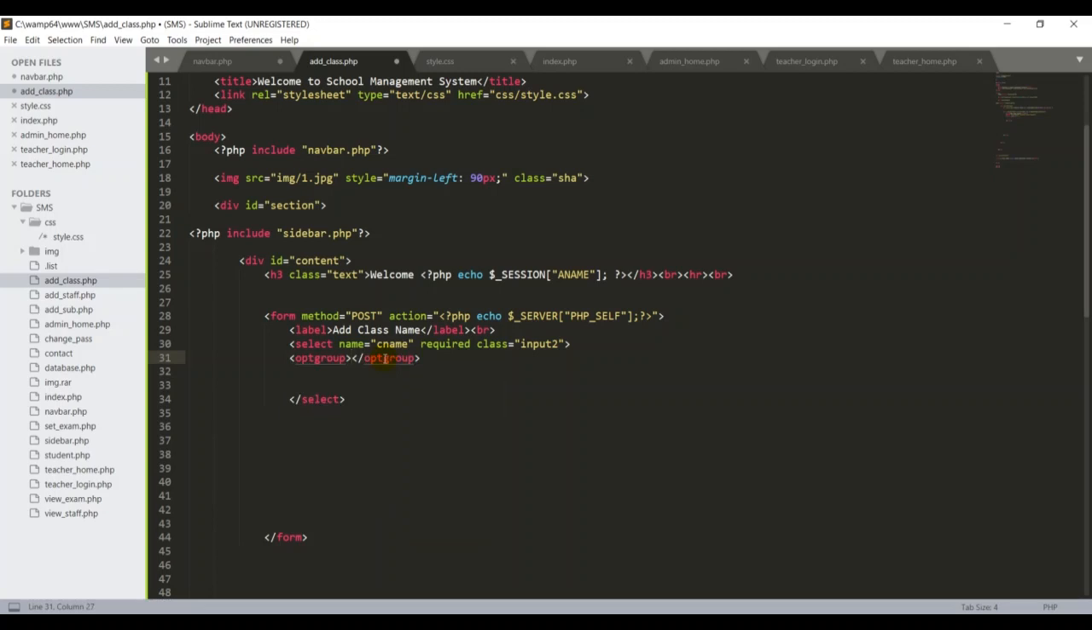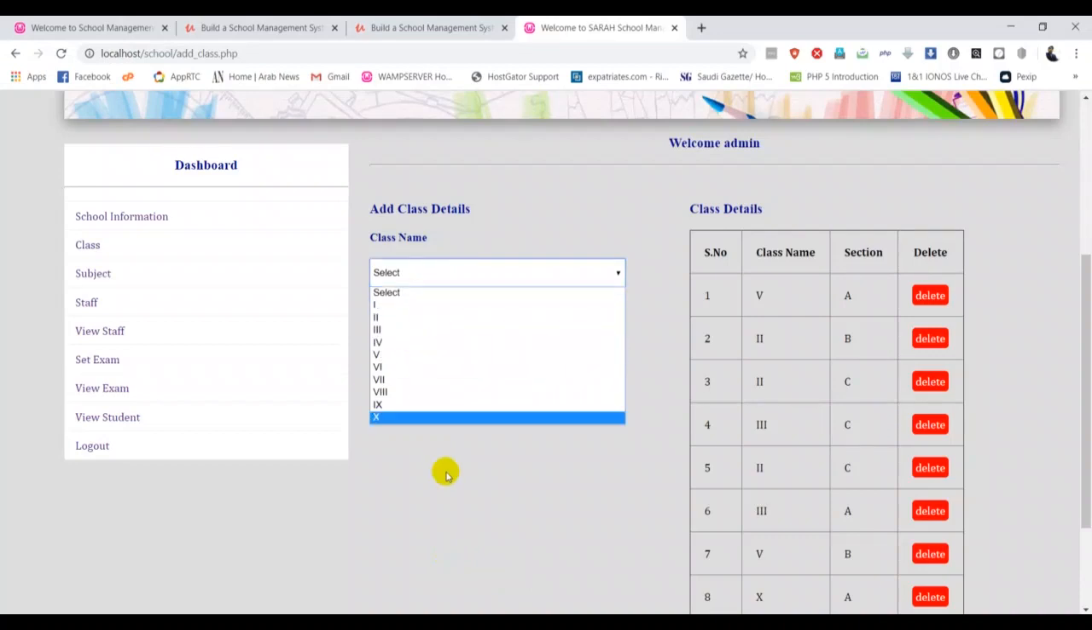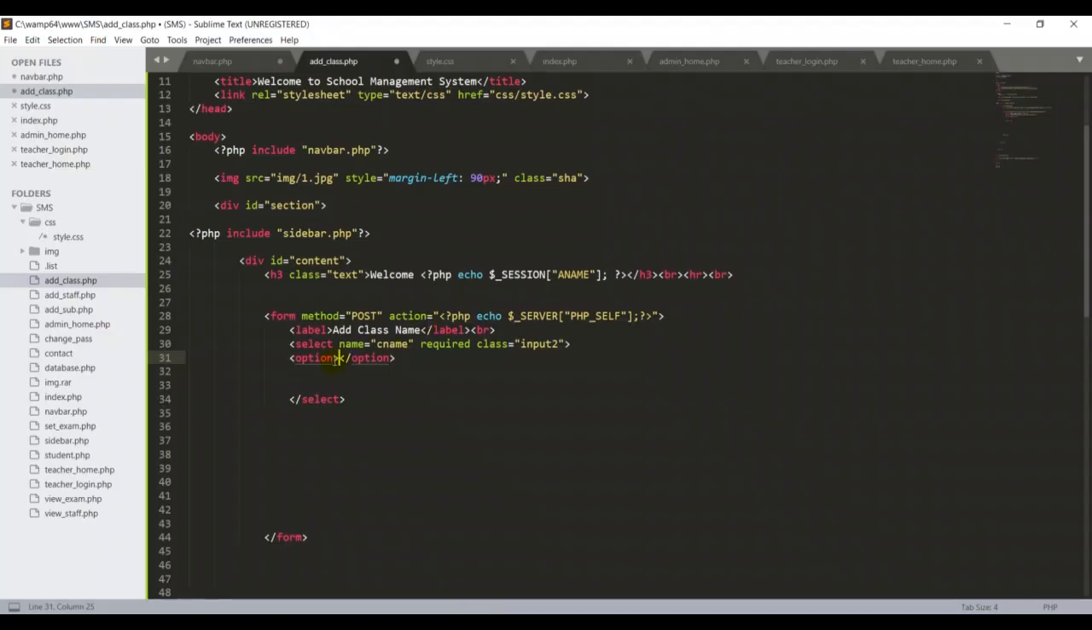So option, sorry, I have the second one. Okay, so in the options, the first thing is we need the values and the name. So value should be under here. The value is coming inside. Okay, so I'll tell you how to do that very easily.